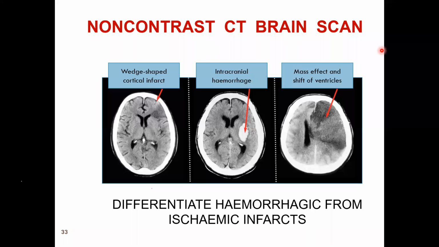Okay, the one on the left side, the one which shows a wedge-shaped cortical infarct. Okay, yeah, right. Pointer is lovely. Right on that infarct. That is an old one. That is why it appears so bright. Because in CT scan, in the first 24 to 48 hours, you may not see anything abnormal if it's an infarct. A normal CT scan with a hemiparesis or hemiplegia does not mean the patient does not have stroke. The patient can have a stroke and your CT can be normal in the 24 to 48 hours period. It is in such patients that you may need an MRI. The second one, the white region pointed out already there, is the hemorrhage.